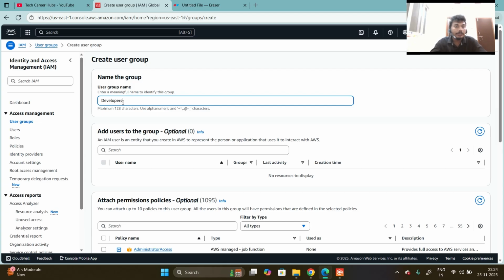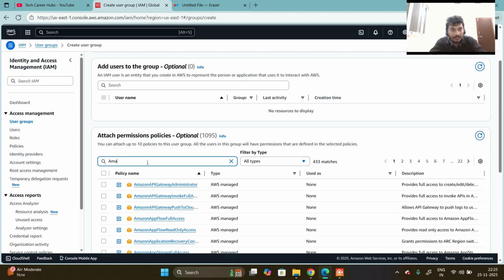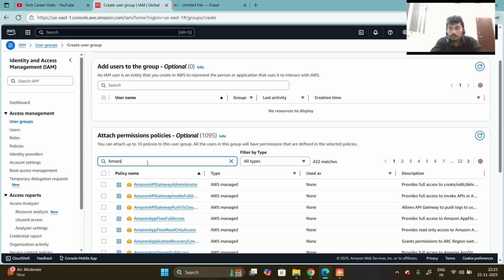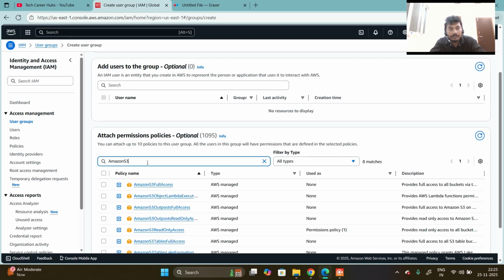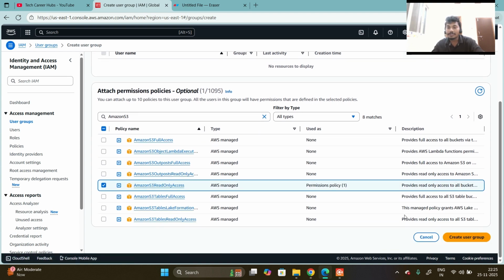Here I can give access for these developers. I mean only Amazon S3 read-only access. You can see I am assigning it. Then I am clicking create group.